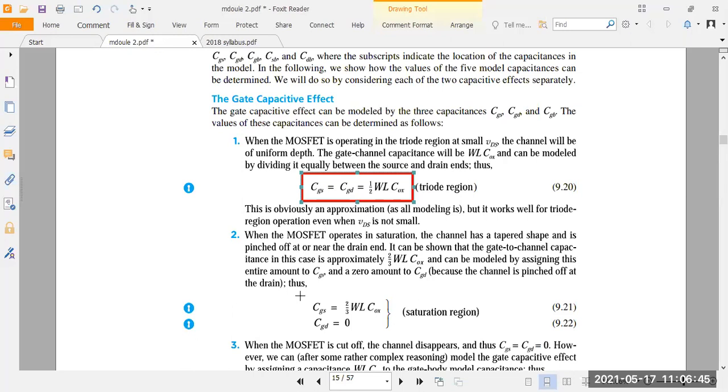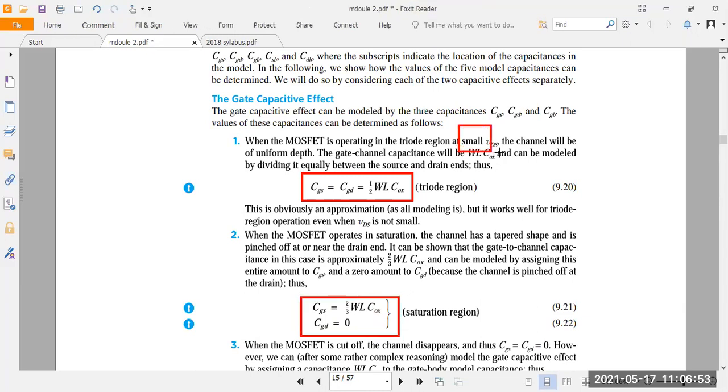Next, when you come to saturation, what happens here? VDS is maximum. In linear, VDS is smaller, right? But in the saturation condition, the channel becomes very short, or you can call it a tapered shape. In this condition, there is no current flowing between the source and drain because VDS is maximum. The channel reaches the pinch-off condition. In this condition, ID current is 0, but the channel becomes very short compared to the linear condition.